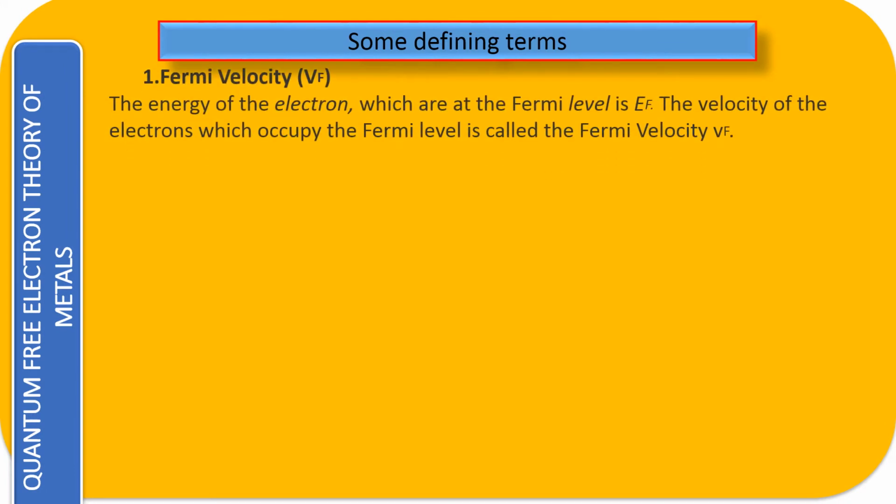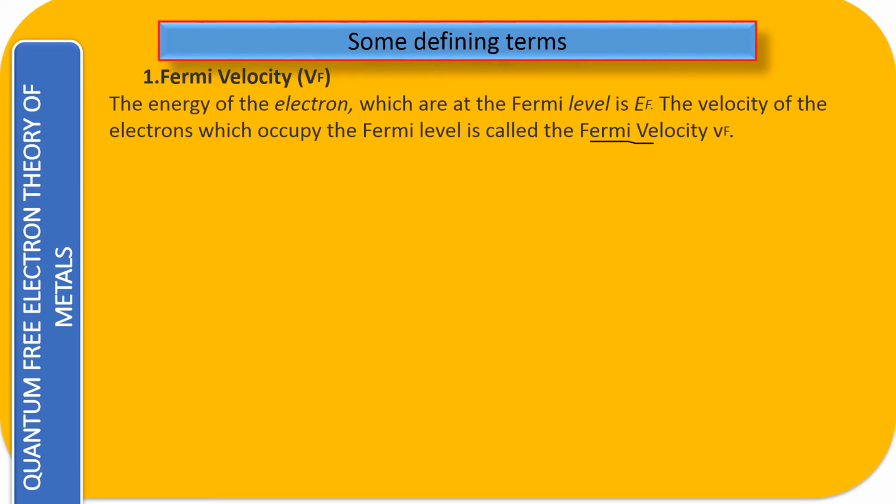Next we have the Fermi velocity. Exactly like the Fermi temperature, we have the Fermi velocity. The velocity of the electron at the Fermi level is called the Fermi velocity. What we are saying is, the energy of the electrons which are at the Fermi level, that is EF, the velocity of the electron which occupies the Fermi level is called Fermi velocity.